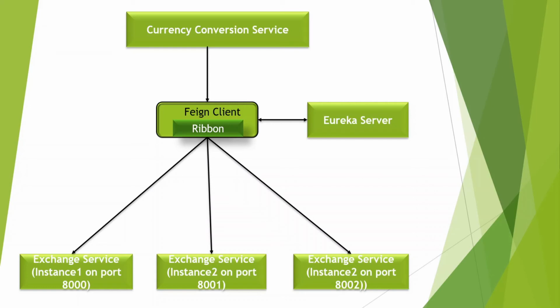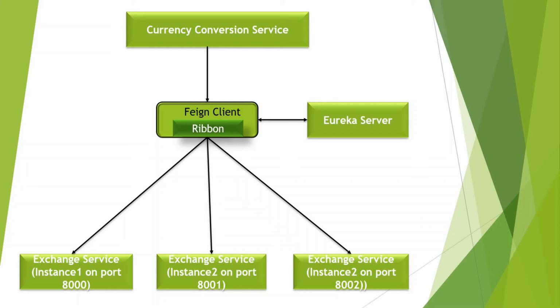So the Eureka naming server is nothing but a REST based server, we can say, and basically it is used for load balancing. Using Ribbon we are doing the load balancing, but with the help of Ribbon and the Eureka server, it helps to balance the load.